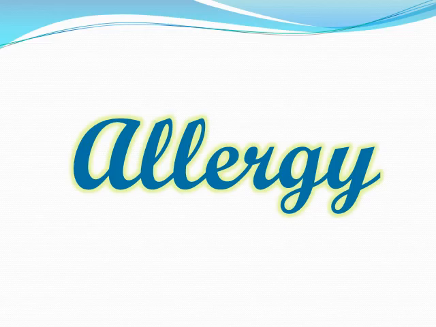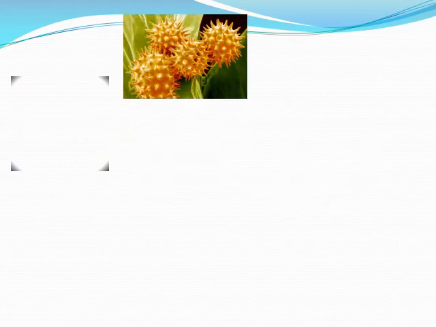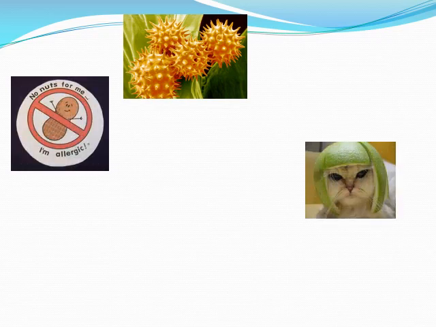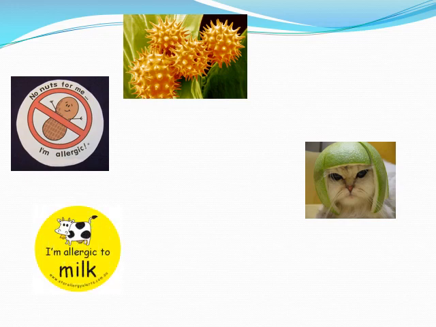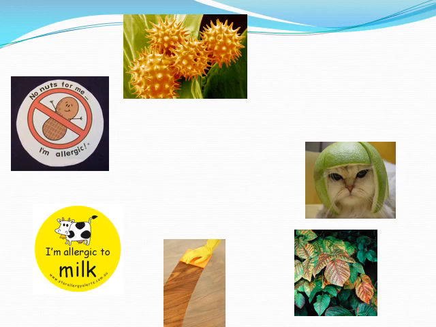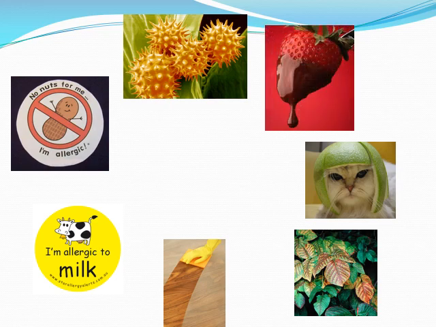Let's start with some notes, starting with the lesson about allergy. What is allergy? What causes allergy? What is the meaning of allergy? Some people have allergy to pollen, some have nut allergy, peanut allergy. Some people are allergic to milk, others are allergic to some animals, others are allergic to dust, some kinds of plants, others are allergic to some fruits or vegetables.